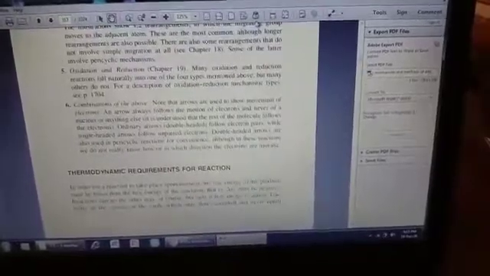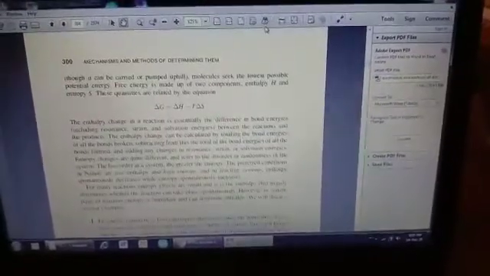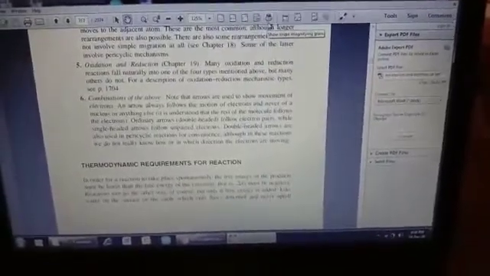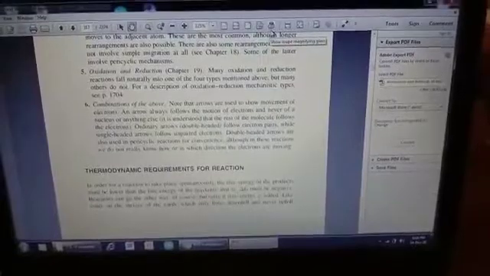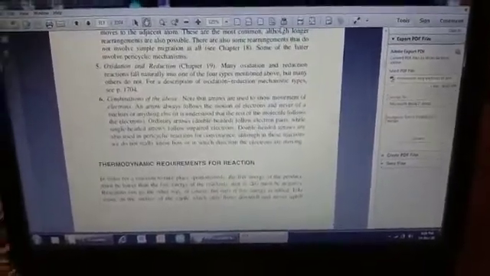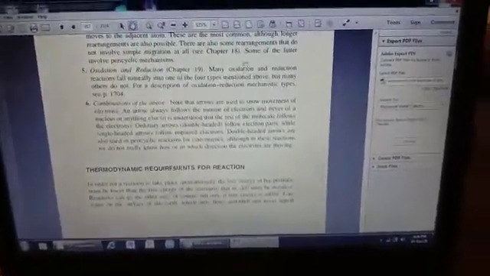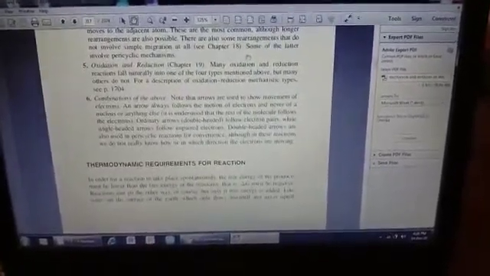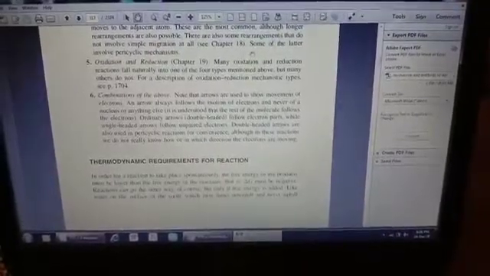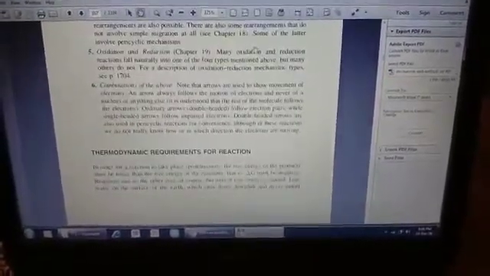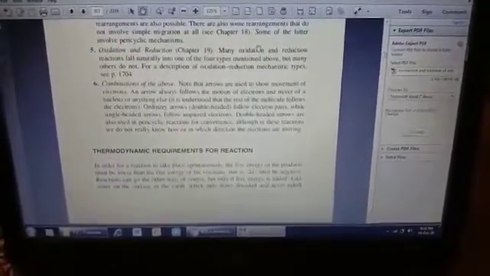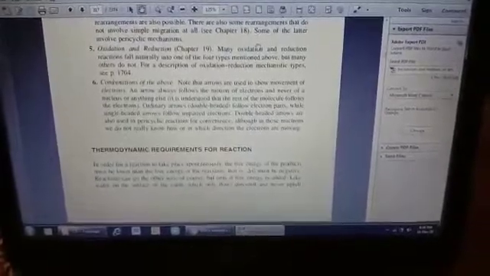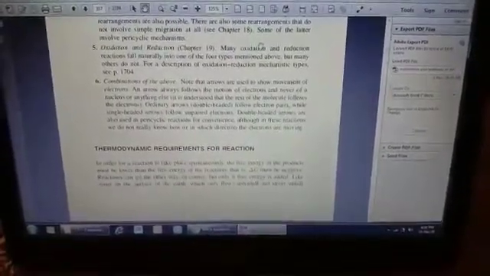Now the thermodynamic requirements of a reaction. In order for a reaction to take place spontaneously, the free energy of the products must be lower than the energy of the reactants. That is, delta G must be negative. When delta G is negative, it means the reaction will go spontaneously. For example, water must always move downhill.